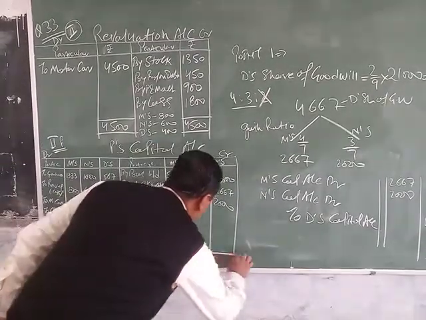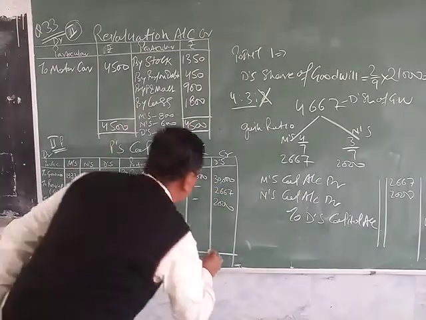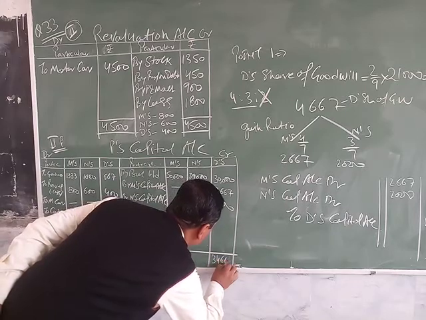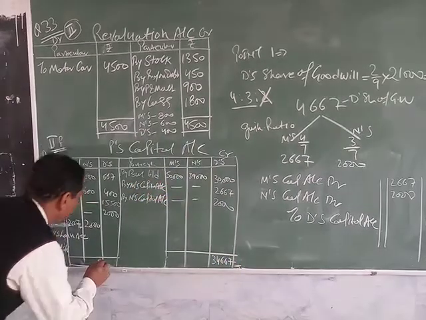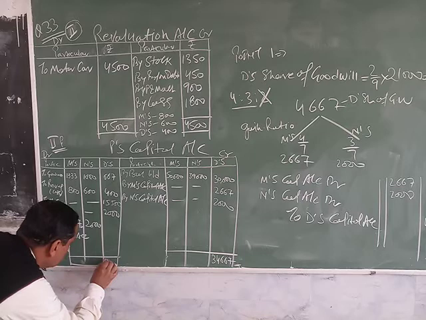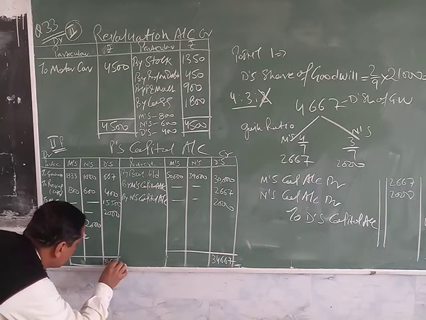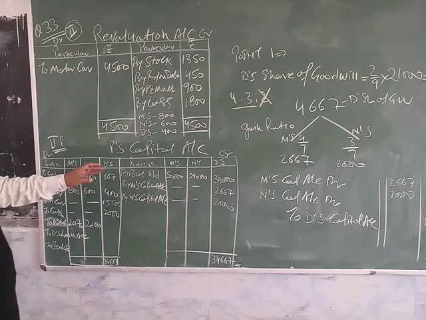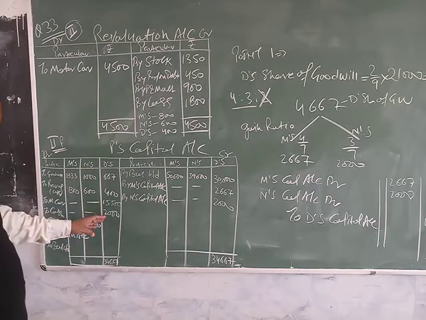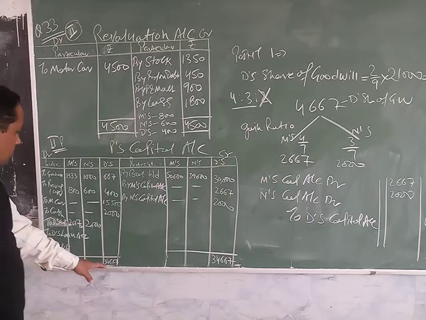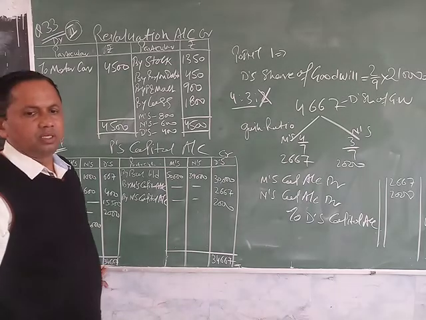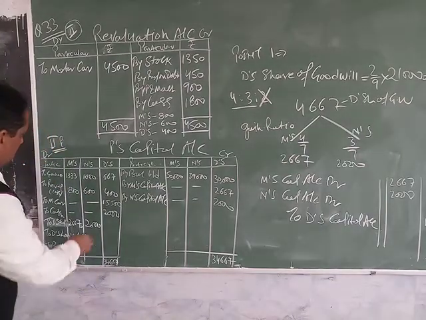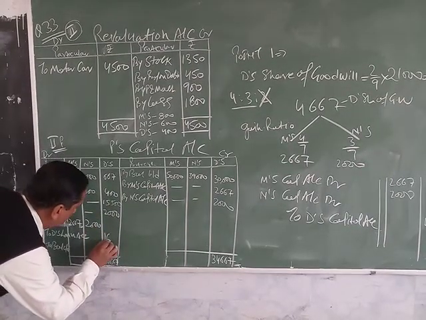The balance on this side is 34,667, and all these items are subtracted from 34,667. So the balance is 16,100.